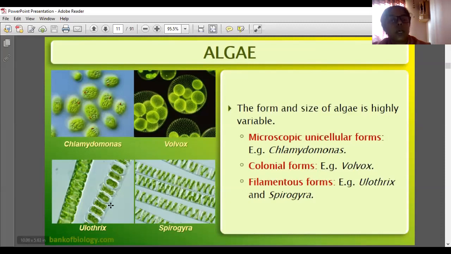Form and size of algae is highly variable. Microscopic unicellular forms, for example Chlamydomonas. Second, colonial forms, for example Volvox. Next is the filamentous form, for example Oedogonium and Spirogyra. Two filamentous forms are there, Oedogonium and Spirogyra.